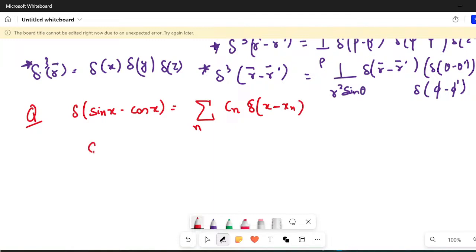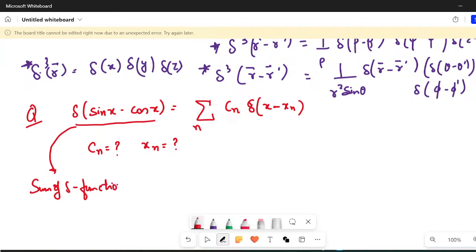Now I'm asking what would be Cn and what would be xn. If I'm writing it in the form of a sum of Dirac functions, then what would be this amplitude, the constant Cn, and what would be this argument xn? What do you think this would be?